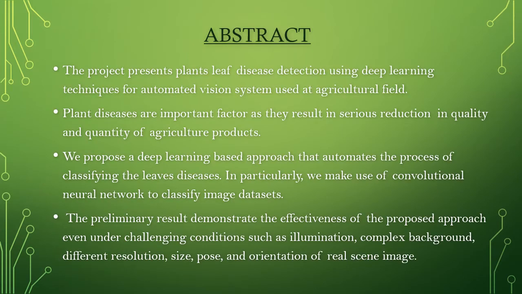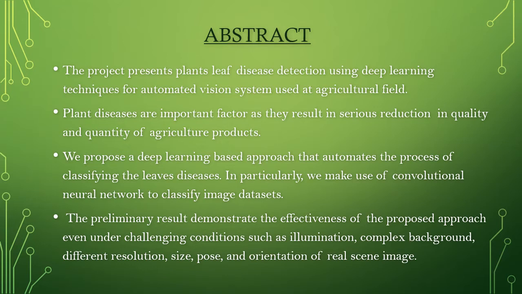Abstract. The project presents plant leaf disease detection using deep learning techniques for automated vision system used at agricultural field. Plant diseases are important factors as they result in serious reduction in quality and quantity of agricultural products. We proposed a deep learning based approach that automates the process of classifying the leaf diseases.